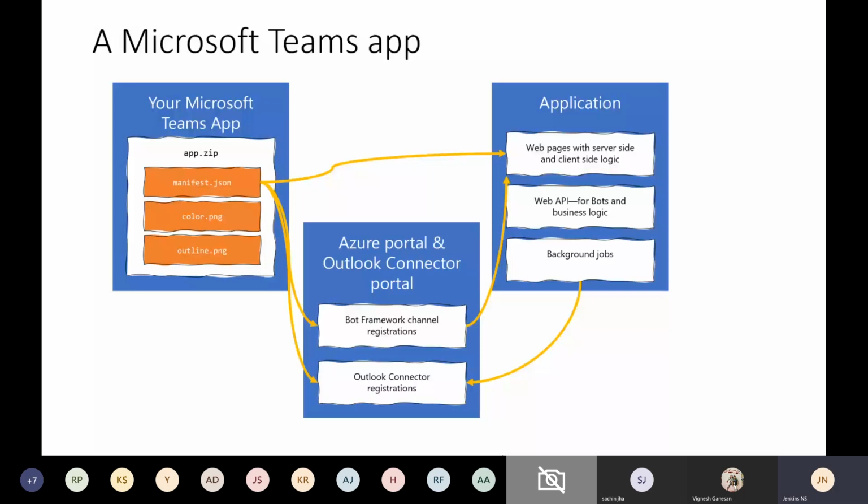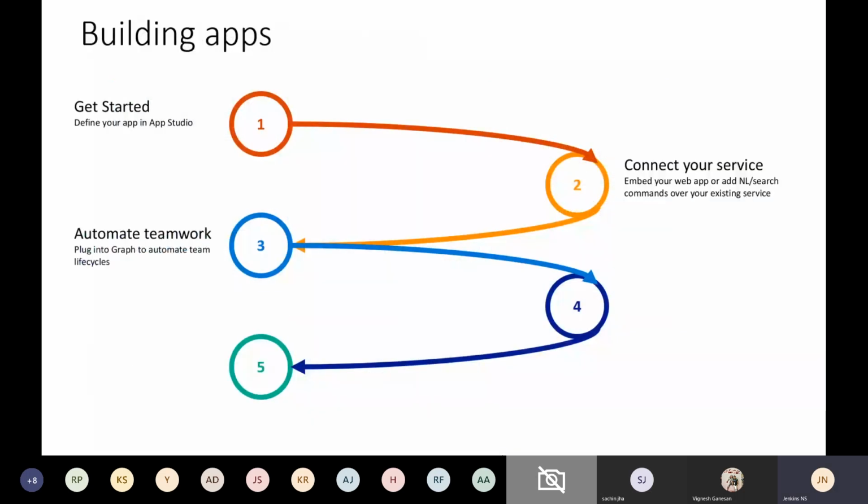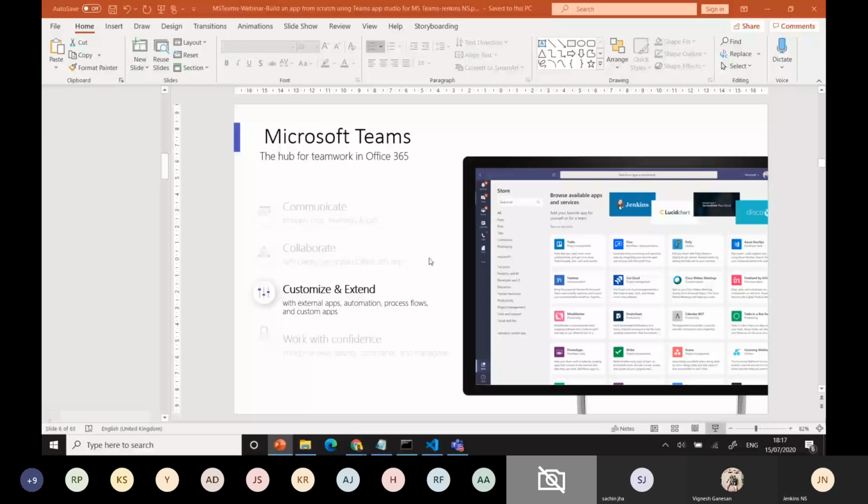You define your app in App Studio first, then connect your services. Then you can automate teamwork and add rich components. If you want to add adaptive cards or anything, you can bring the output properly and use that. Now I'm coming to the App Studio part.